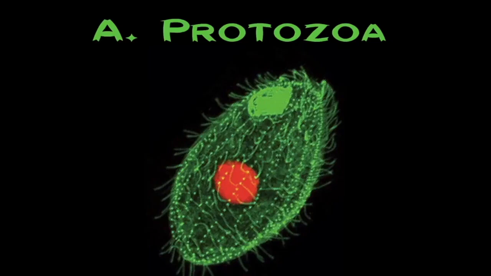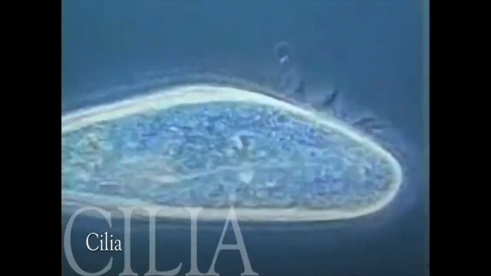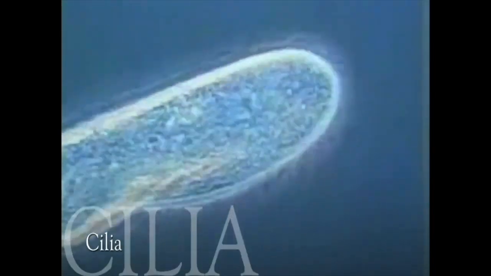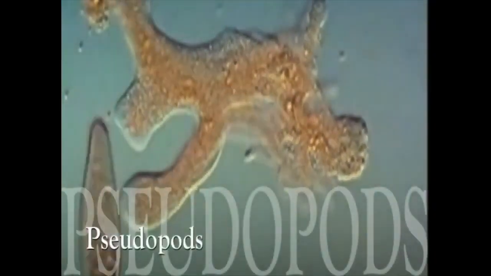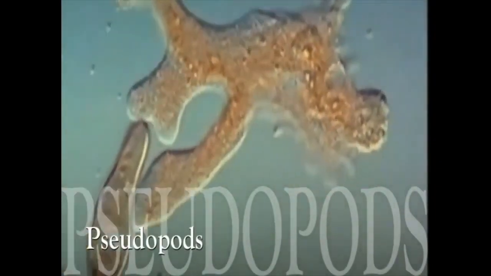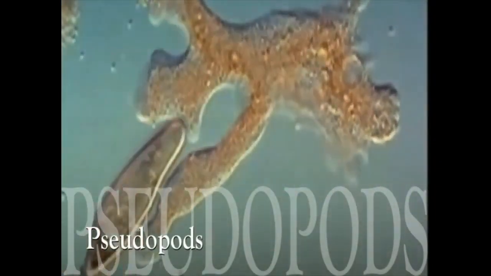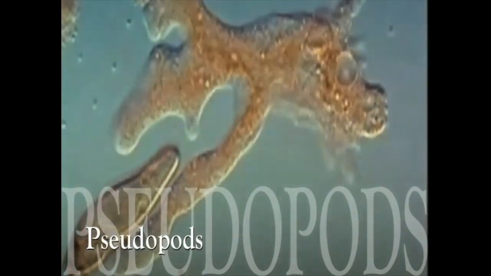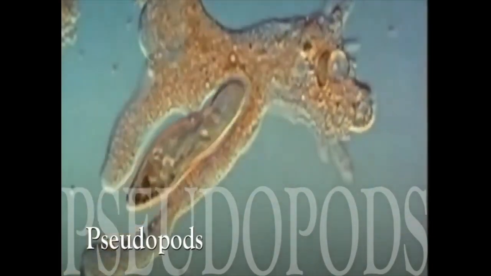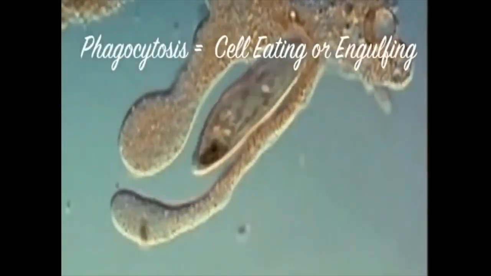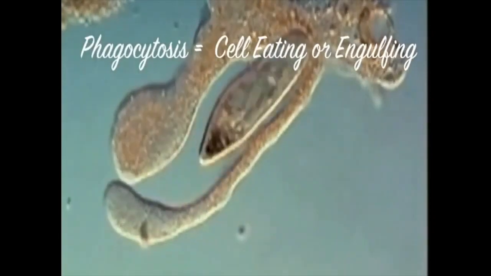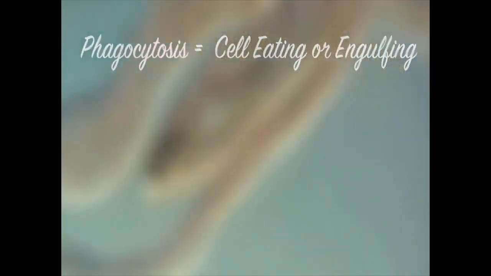Let's talk about protozoa. Here you can see the flagella, and if you look closely, you can see the cilia. This is on a paramecium. And then here you can see the pseudopods, the movement of the cytoplasm of the amoeba. And you can see the tail end or the back portion is getting smaller. It's all being moved up. Okay, so from one part of the amoeba, it's being moved up. And as the pseudopod surrounds its prey, that is called phagocytosis.